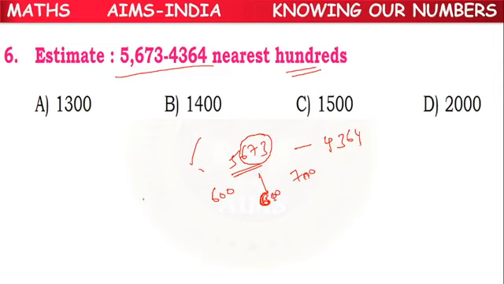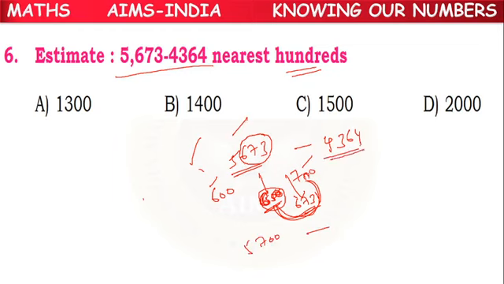What is the between number? 650 is the between number of 600 and 700. What about 673? It lies somewhere around 650 and 700. So the nearest 100 is 5700 for the first number.